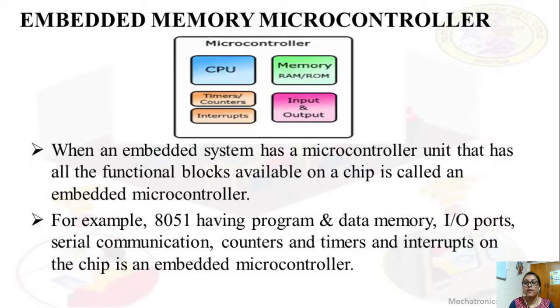Okay, no other external unit or no other external system is present for processing. An example we can give is the telephone handset. A telephone handset is an example of an embedded memory microcontroller. Embedded means all embedded on a single chip. All the functional blocks will be available on chip. That is called an embedded memory microcontroller.